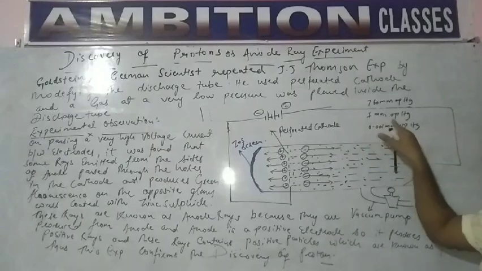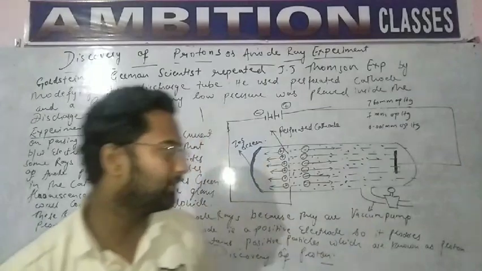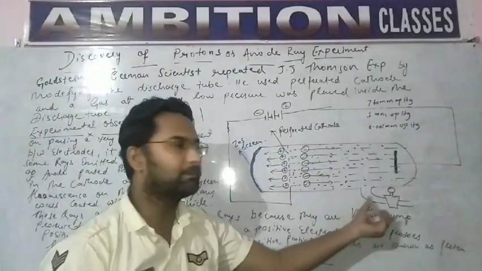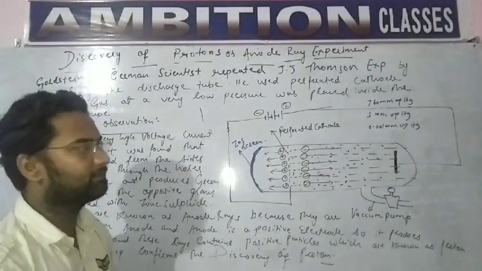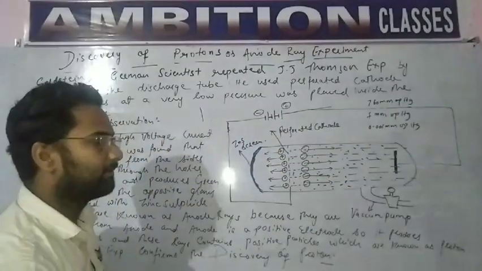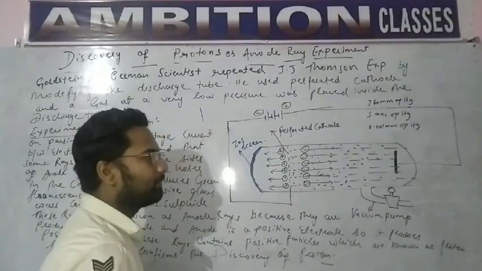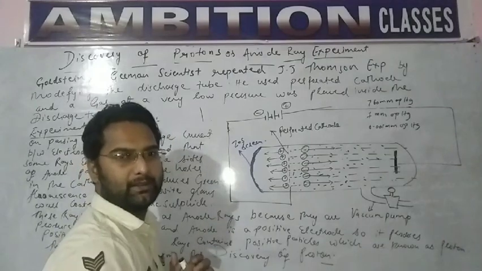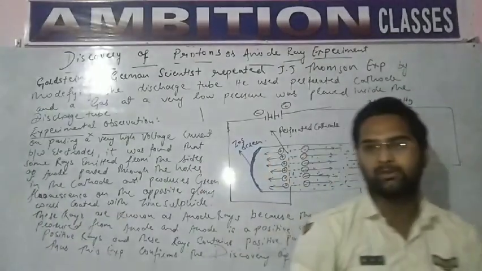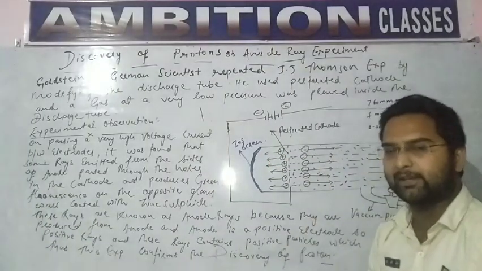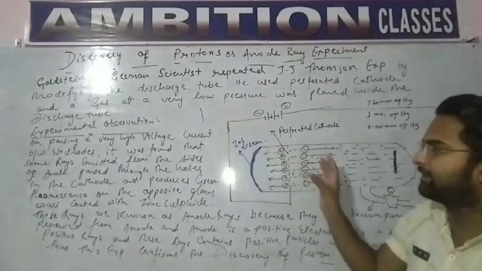Okay students, when the pressure was further reduced to 1 mm of Hg, by removing some air with the vacuum pump, that time also no rays were obtained. But when it was reduced to 0.001 mm of Hg, then invisible rays were produced from the cathode. That was known as cathode rays, and the cathode is a negative electrode, so they are also known as negative rays. Now we have to perform that same experiment here also.